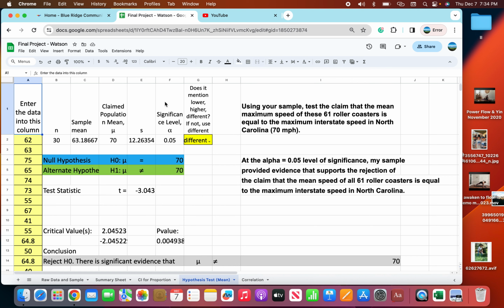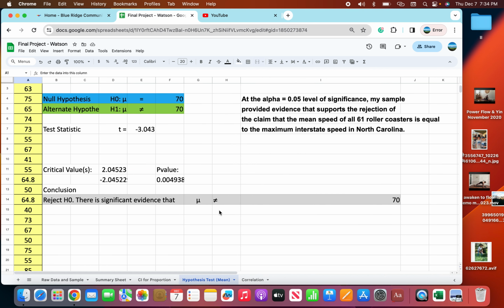Once again, I entered my sample, changed the sample size, and I set my significance level at 0.05. For my prompt, I had to test the claim that the mean maximum speed of 61 roller coasters is equal to the maximum interstate speed in North Carolina, which is 70 miles per hour.